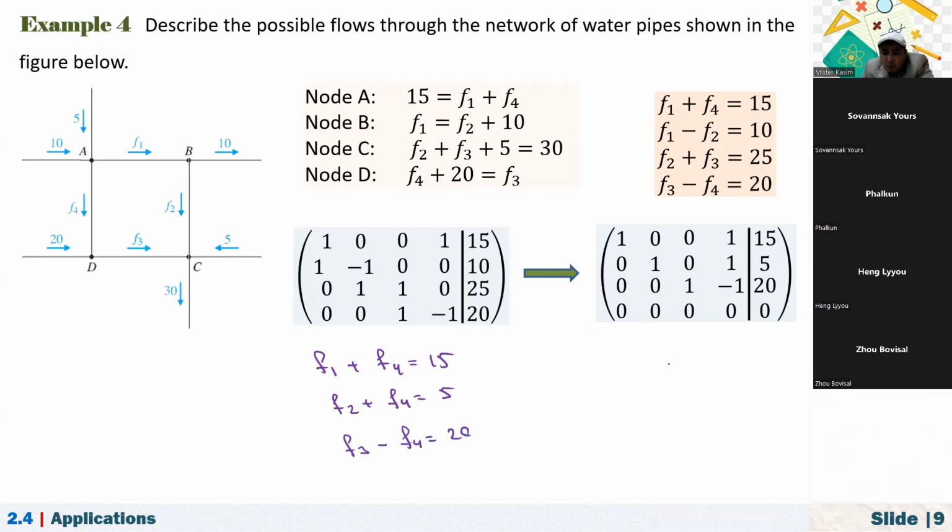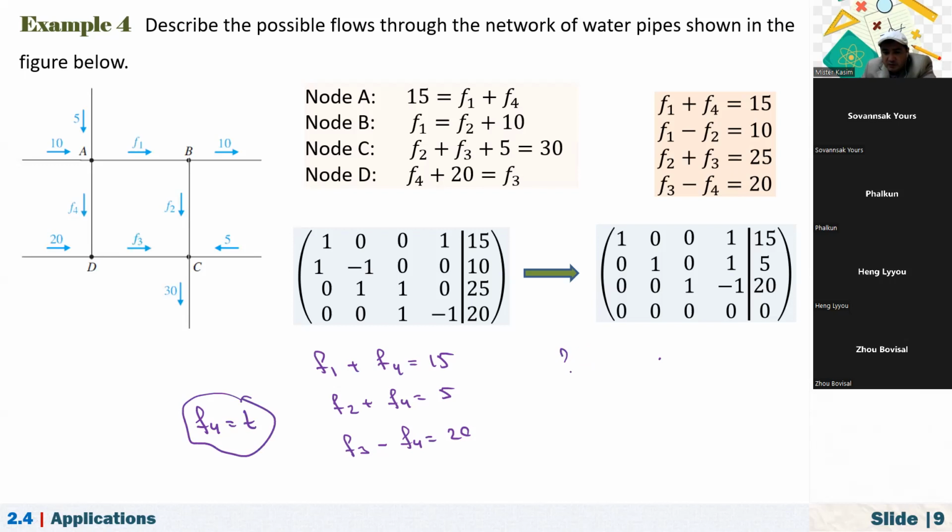As you see here, because we have a row of zeros, the rank of this matrix is less than 4. It actually has one free variable. So if I introduce F4 equals t, now I can write our equations.